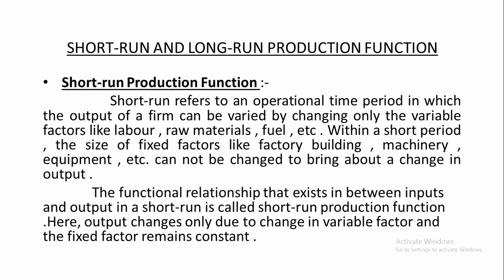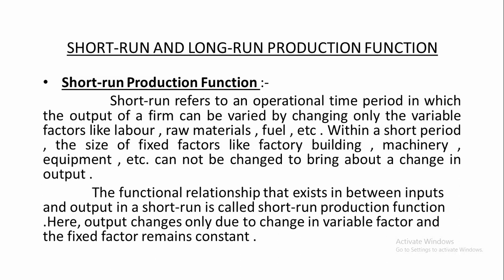Within a short period, the size of fixed factors like factory building, machinery, equipment, etc. cannot be changed. We cannot change the size of the building, the machines, or the capital in order to bring about a change in output. Now, the functional relationship that exists between inputs and output in the short run is called short run production function.